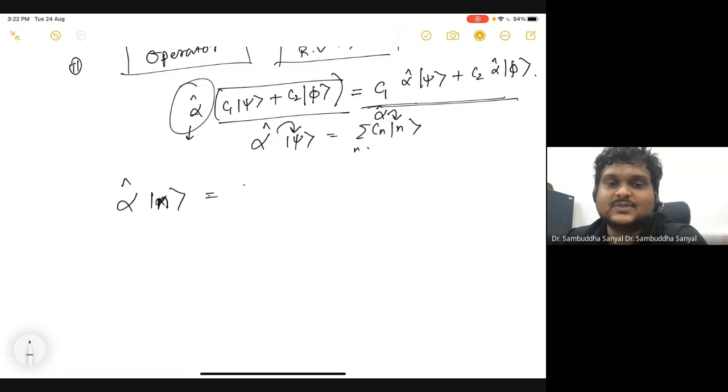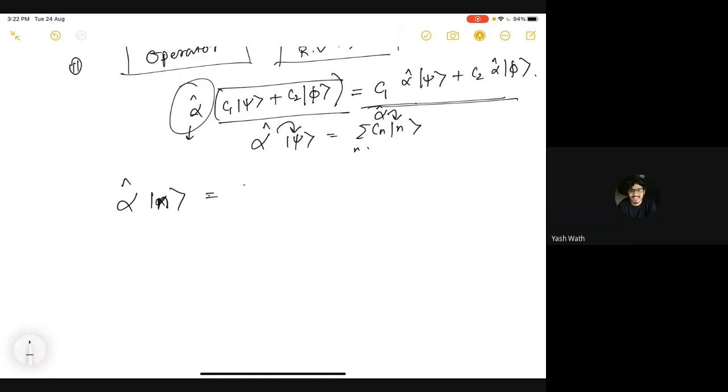It is delta nm: 1 at only one place, elsewhere 0. Let's say the third entry in n is 1 and the others are 0, then the third column of alpha can be written based on how it acts on n.